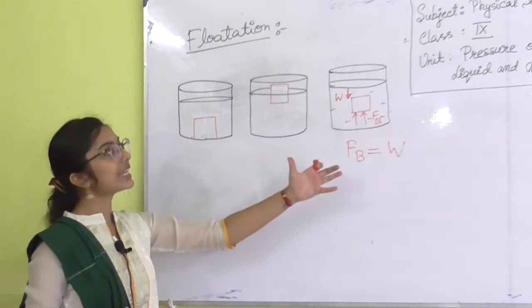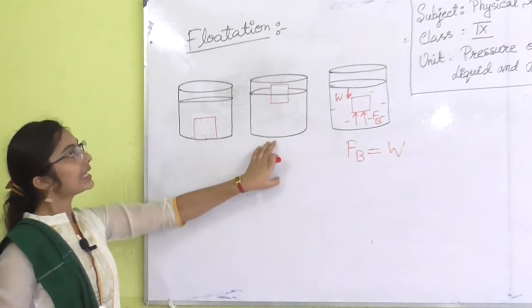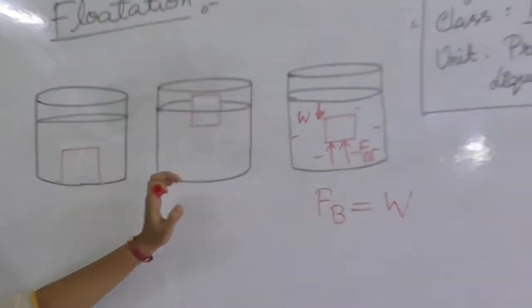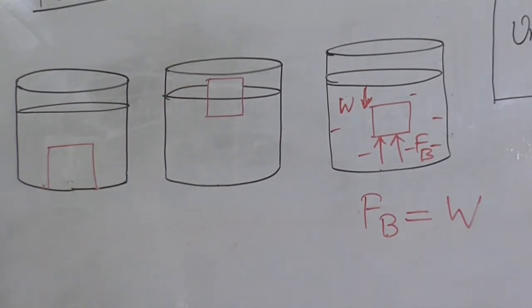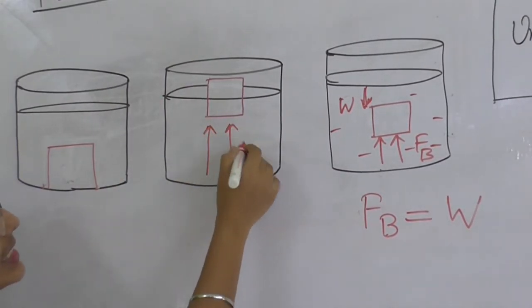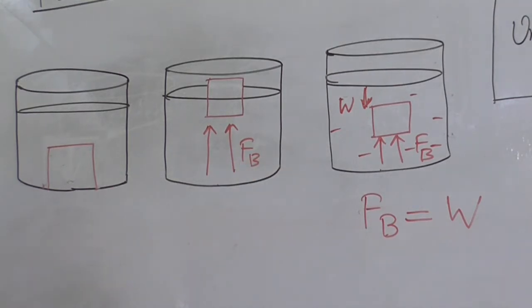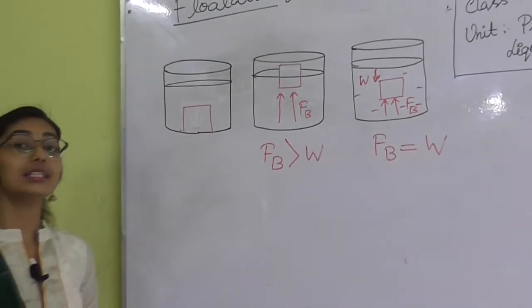So, basically 3 cases can happen. This is the first case. Come to the second case, the case of the lemon actually, when the lemon was floating over the surface of water. This is basically the upward force, the force generated by the liquid, which is more, and that is why it is coming over the surface of water. So, here Fb, the buoyant force, is more than the weight of the object, here the weight of the lemon.